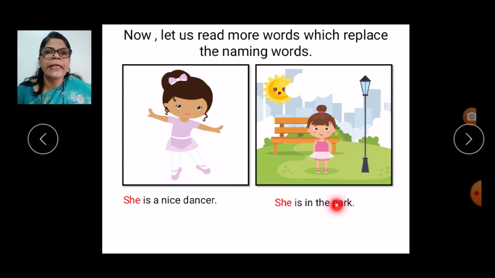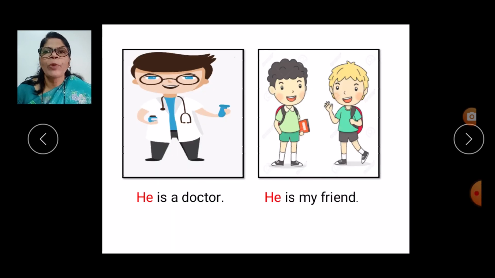She is in the park. She is a nice dancer. She is in the park. Next one, we can see doctor here. So in the place of doctor, we have to use he. He is a doctor. Now these two here, you see. This boy is saying, he is my friend.